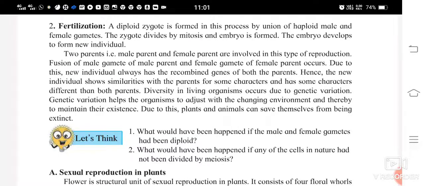Fertilization. The first step is gamete formation. The second one is fertilization. You saw in gamete formation that the number of chromosomes gets reduced to half, that is, haploid gametes are formed. Now in fertilization, a diploid zygote is formed by the union of haploid male and female gametes. So a zygote is going to be formed in this process of fertilization.